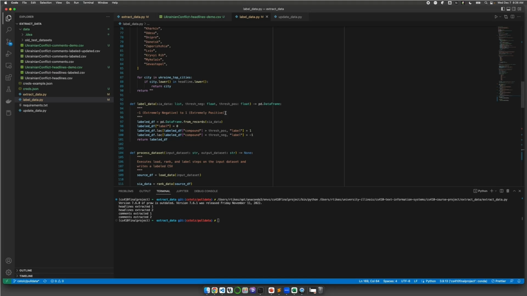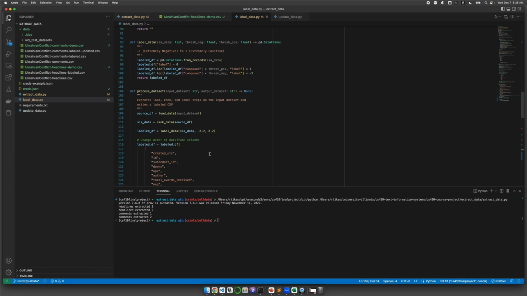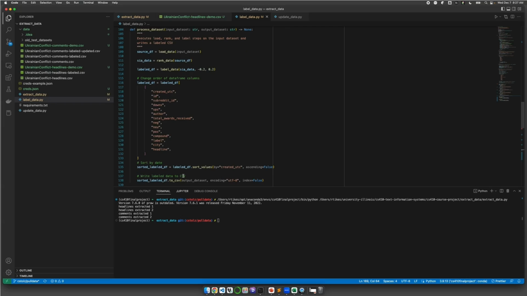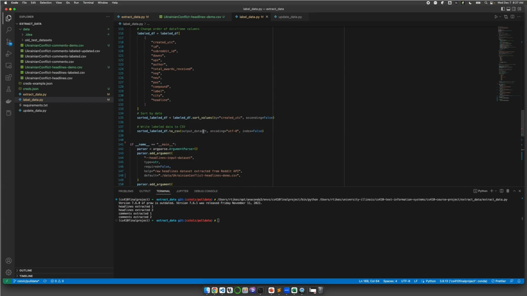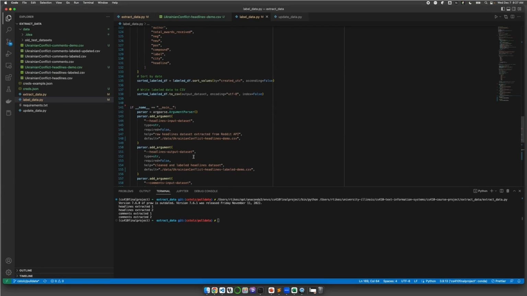So the label data stage goes from extremely negative to extremely positive based upon the threshold that we're setting, and we then write the data based upon these columns in this order, and then at that point we have a labeled data set. So we'll go ahead and run this.